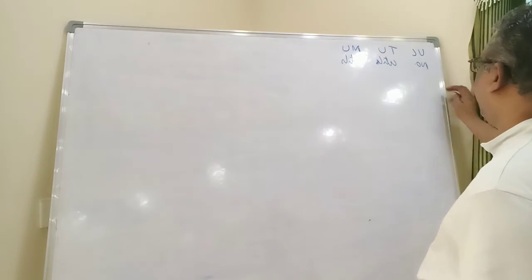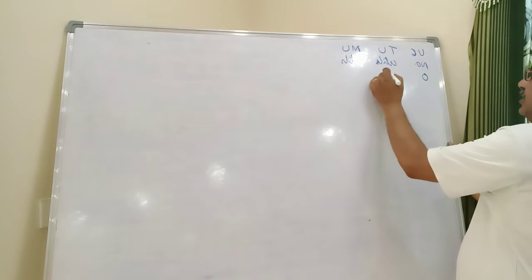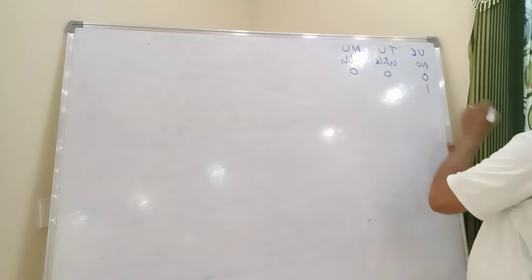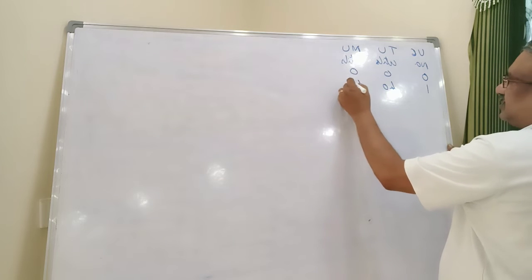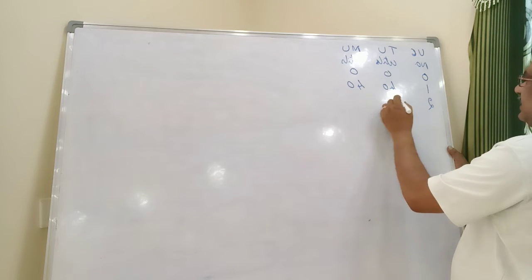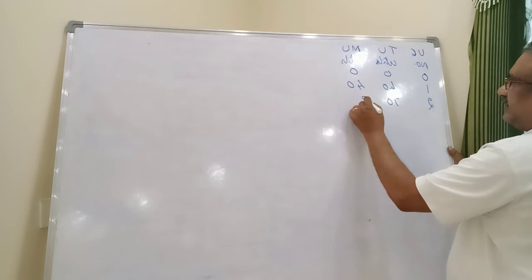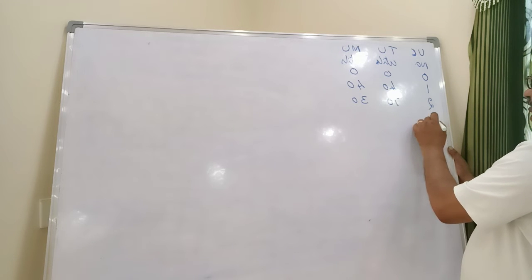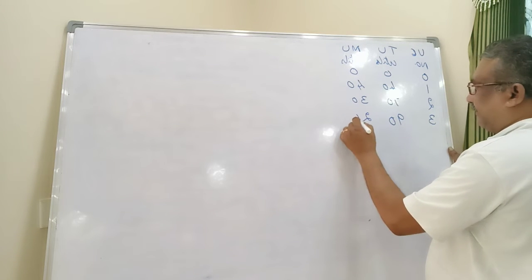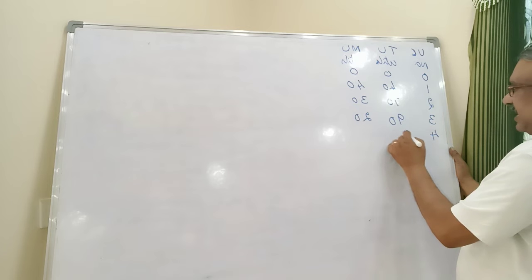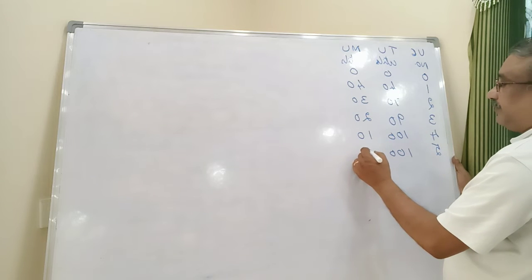Now that utility, see, this is units of commodity, maybe 0, all are 0. The first unit of commodity when the consumer consumes, the total utility is 40, marginal utility is also the same, 40. The second unit, the total utility is 70, marginal utility is 30. The third unit, it is 90, it is 20. And the fourth, it is 100, it is 10. When the fifth, it will be 0.